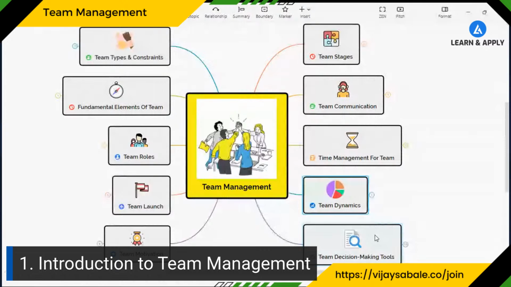Due to time constraints, I'm not going to explain all these elements in detail, but we will see some of them. I'm going to explain what a team is, the various types of team, and the fundamental elements of a team. I will also explain the various team stages, and in the last part, I will explain team dynamics. I will also explain one of the team dynamics so that you have a practical idea of how team dynamics works and how we can handle the situations, right? So this is all about the introduction of team management. Now let's go into the first part, which is what a team is and the various types of team depending on general type and constraints.